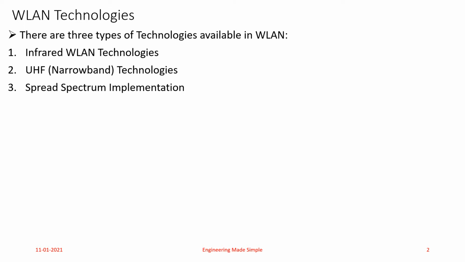Same is the case with UHF narrowband technologies. And by spread spectrum implementation of WLAN, I mean that the wireless devices communicating in a given wireless local area network are using the spread spectrum technique of modulation and demodulation.